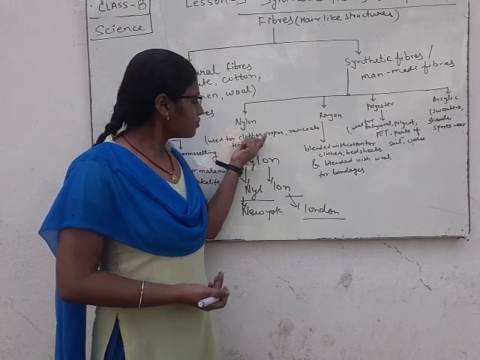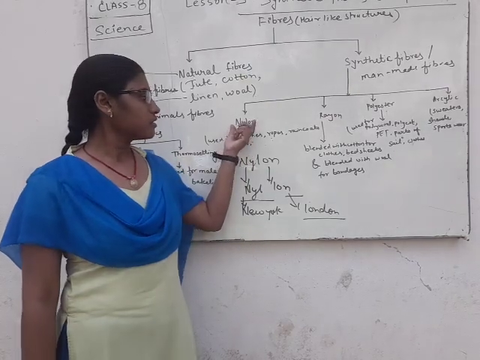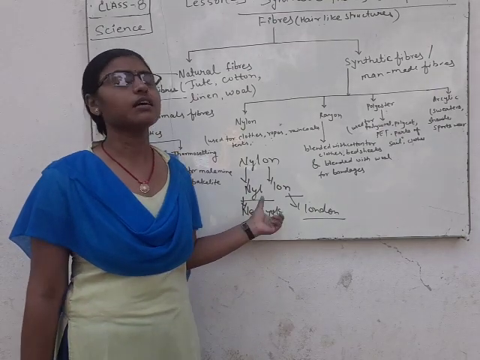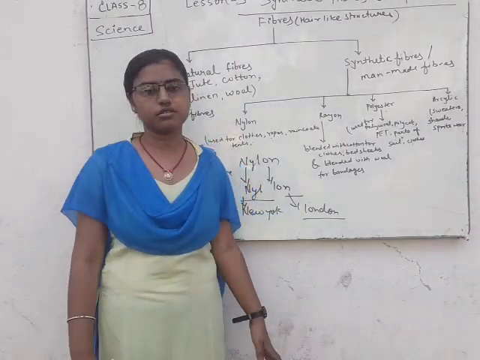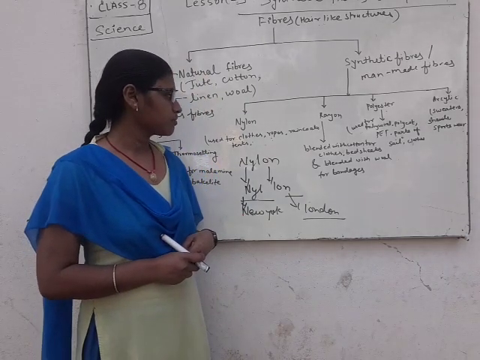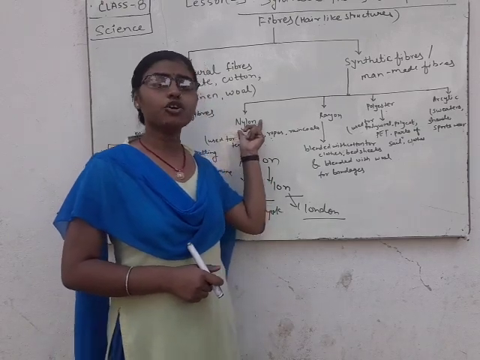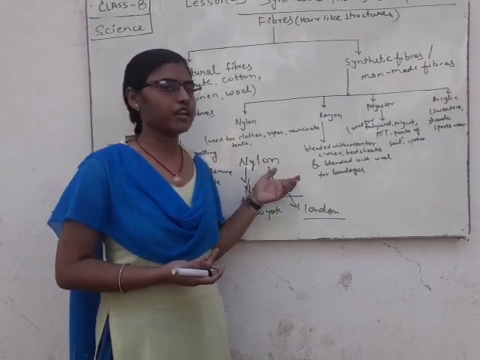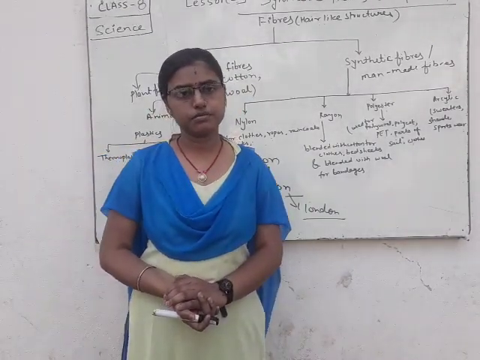So clothes, ropes, raincoats and tents are made from nylon fiber. Nylon is made by petrochemical substances. It means they are very strong, elastic, durable, and also flammable.